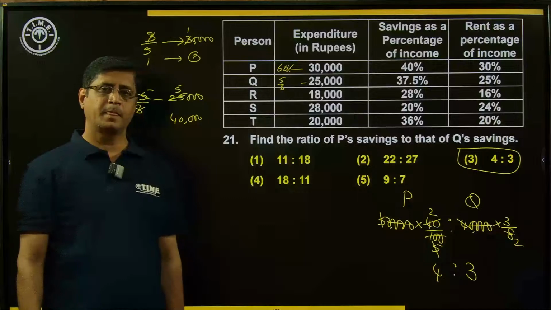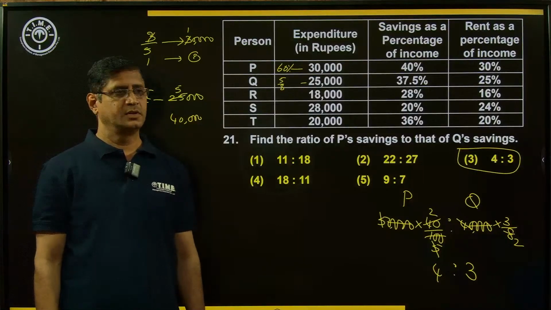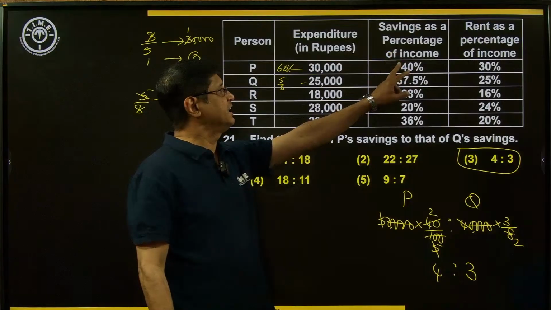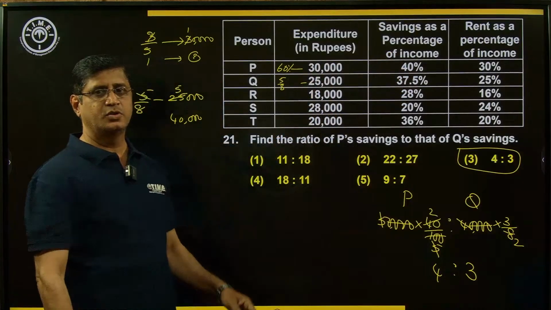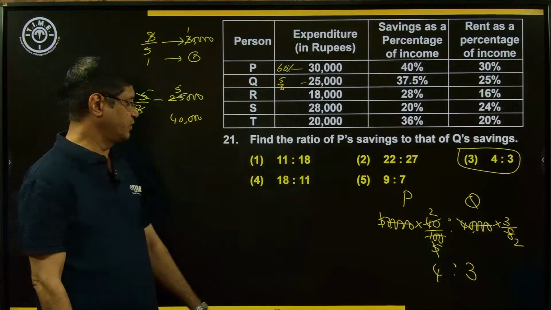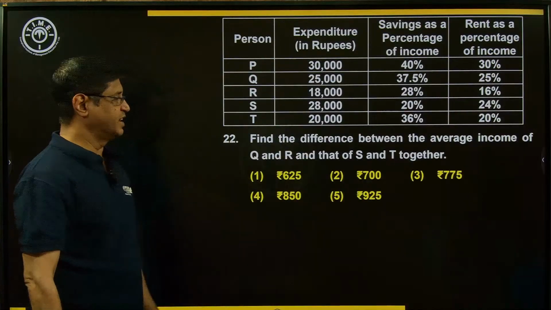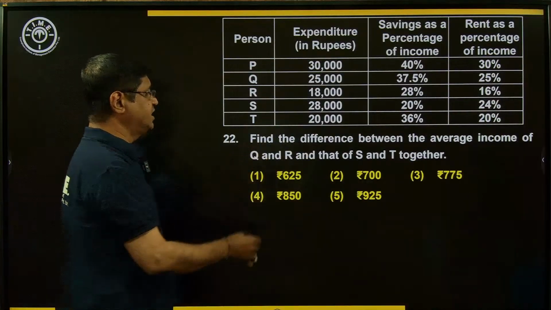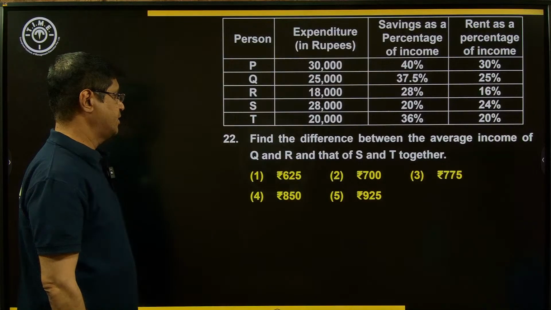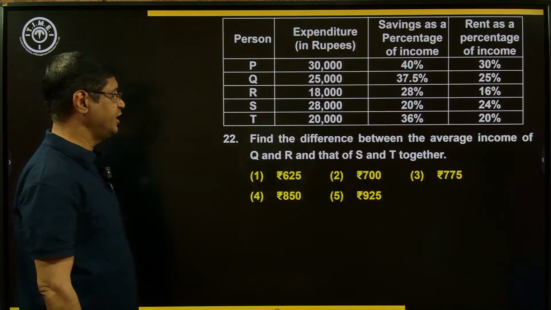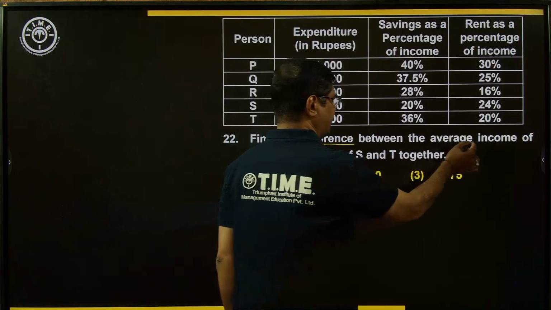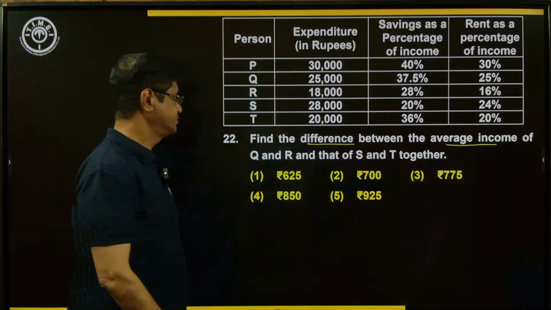Am I clear? Savings value is given upon income in percentages. So, first of all, find out the income and observe the value of the savings. Look at the next example. Find the difference between the average income of Q and R and S and T together. The difference is to be found between the average incomes.